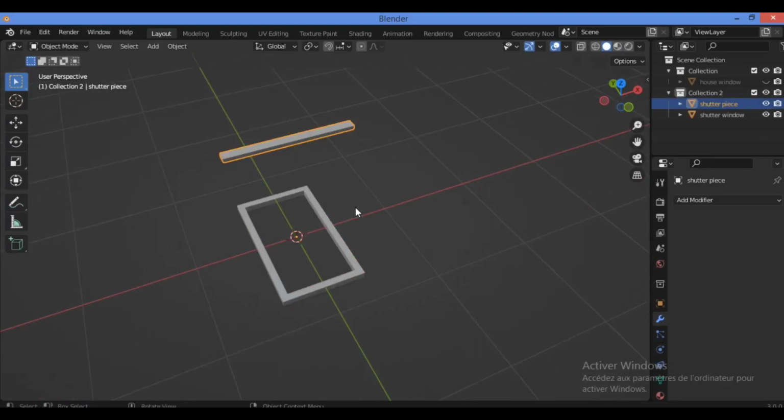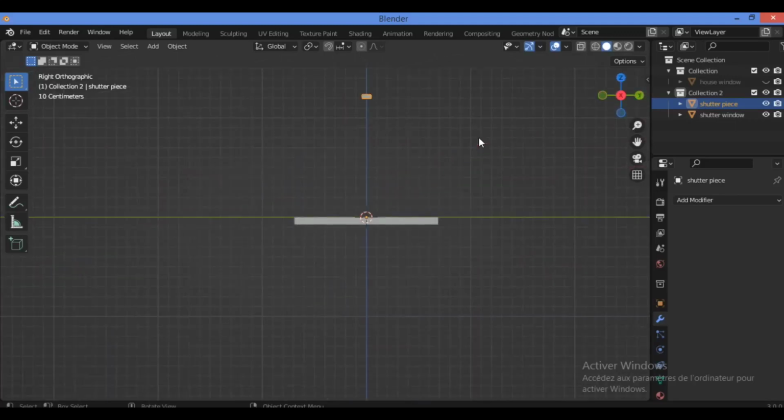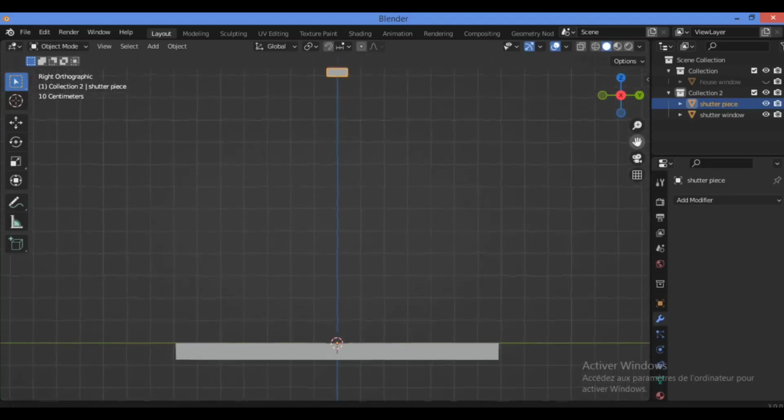So hit the H key on the keyboard to show everything you have modeled. As you can see here, this space, how to combine and integrate it in this part of the shutter. So let's see, and I'm going to hit numpad 3 for the side view in order to better see what you have created until now.